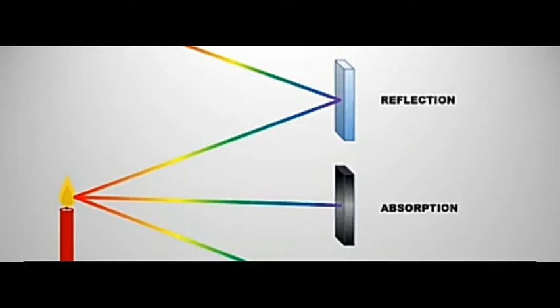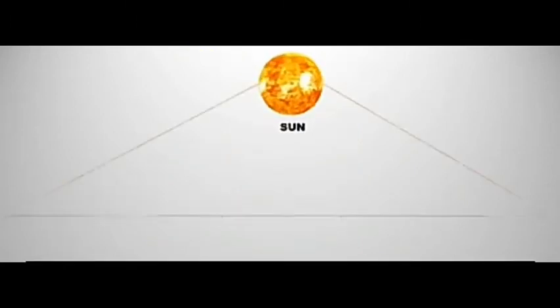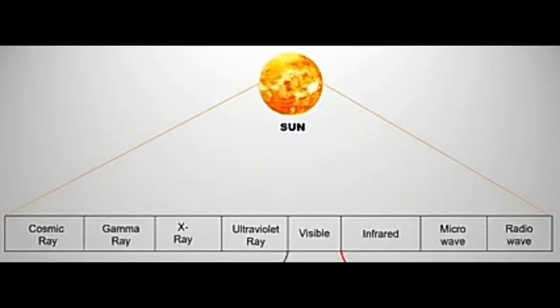Black body radiations. Whenever radiation hits an object, three types of physical phenomena can occur: either the radiation hits the body and is reflected back, or transmitted through the body, or absorbed in the body itself.